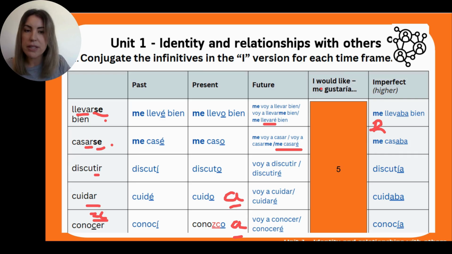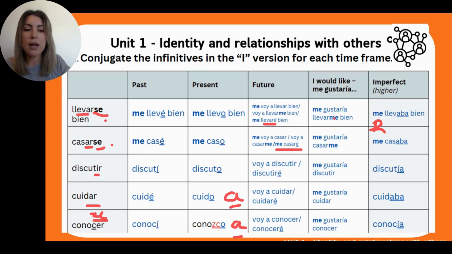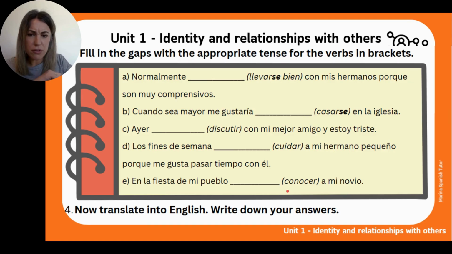Okay? Y finalmente es super easy. En el futuro me gustaría llevarme bien con mi hermano. En el futuro me gustaría casarme. Cuando sea mayor, me gustaría discutir. Cuando sea mayor, me gustaría cuidar. Si tuviera la oportunidad, me gustaría conocer. Okay, so all the time frame sentences, the time frame in the future, plus me gustaría, plus infinitive. Okay, bueno. Now, a bit more difficult.